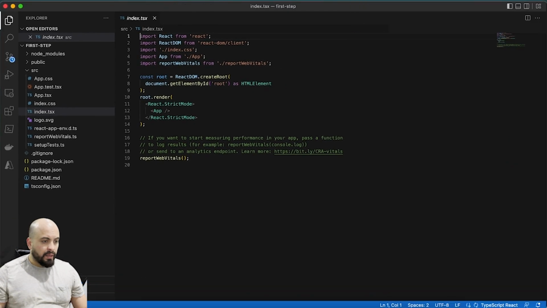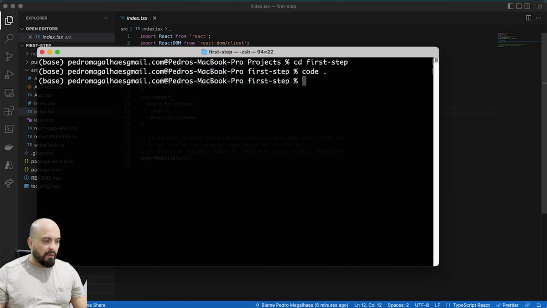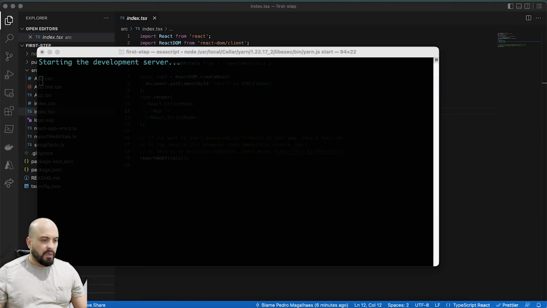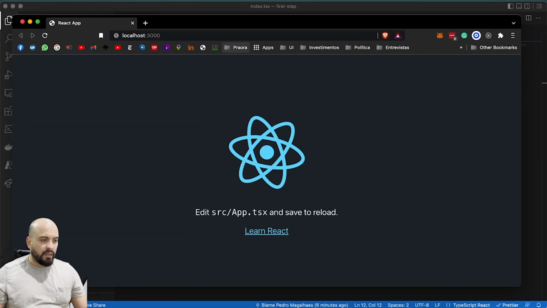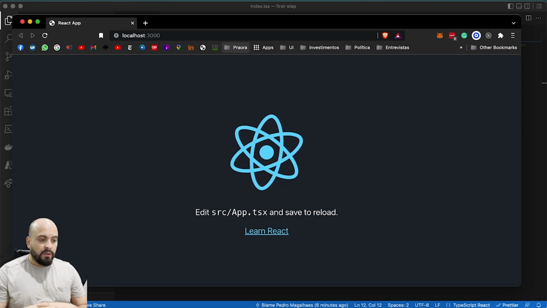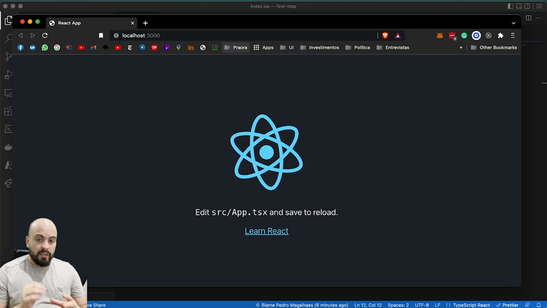Okay, all right. What I have here is just a React template application. So we have basic things right here. If I run the command yarn start, I just want to make sure that everything is working as well. Okay, all right. So we have here a basic React template application. So let's get started to create our Dapp right now.